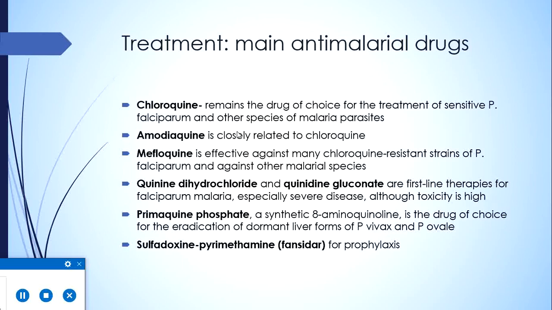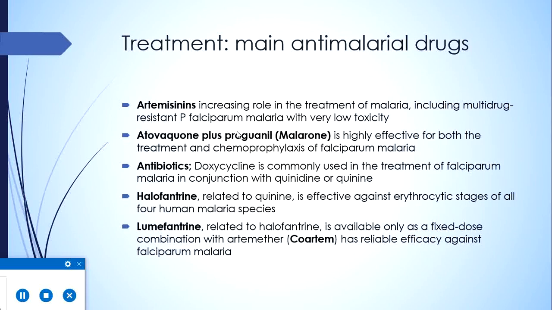Primaquine phosphate is an 8-aminoquinoline synthetic drug and is the drug of choice for eradication of dormant liver forms. This is the only drug which is effective against hepatic hypnozoites of vivax and ovale infection. Sulfadoxine pyrimethamine combination, which comes with the name of Fansidar, is usually effective for prophylaxis in malaria endemic areas. Artemisinin derivatives are increasing in role because they are very safe and they are effective even against resistant falciparum malaria and have very low toxicity.